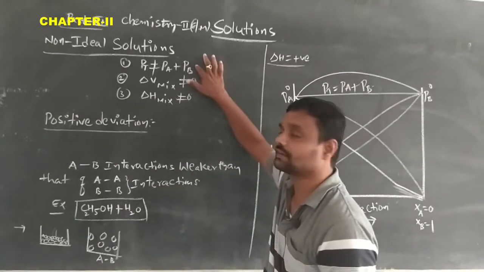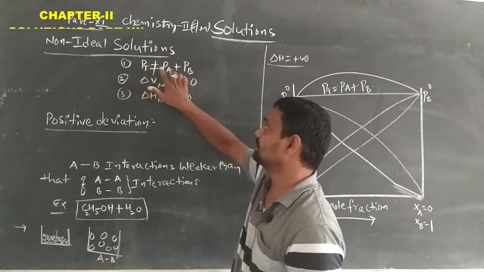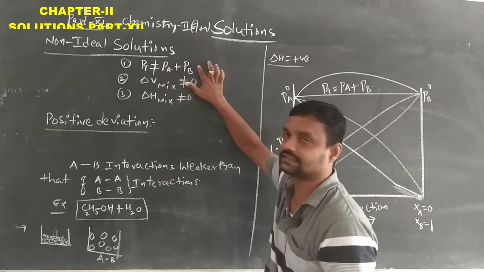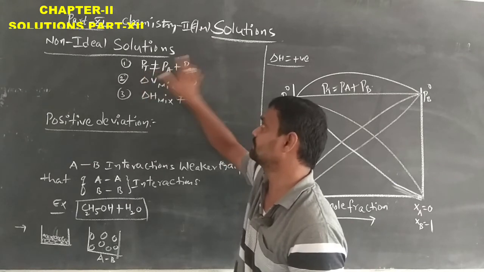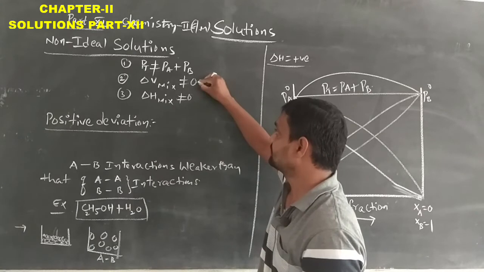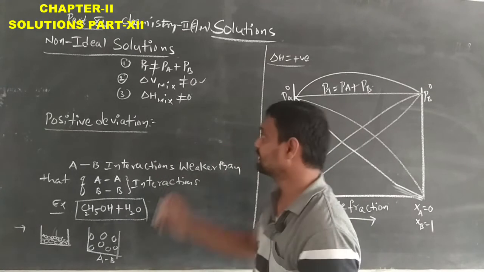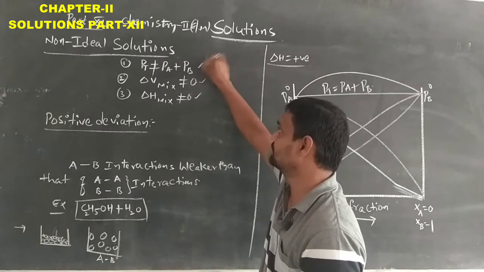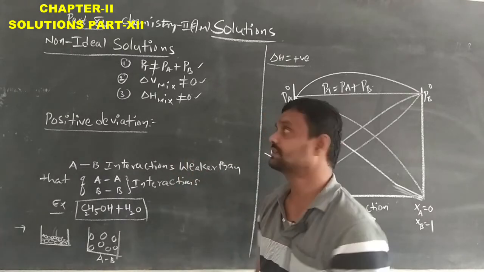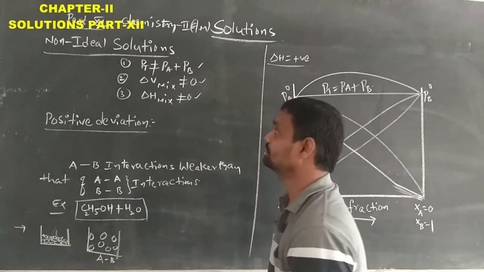One is that it does not follow Raoult's law, which means the total pressure is not equal to the sum of the partial pressures PA plus PB. It does not follow this condition, so P total is not equal to PA plus PB. And when the two solutions are mixing, delta V mixing is not equal to 0. When the two solutions are mixing, delta H mixing is not equal to 0. When a solution follows these three conditions, it is called a non-ideal solution.